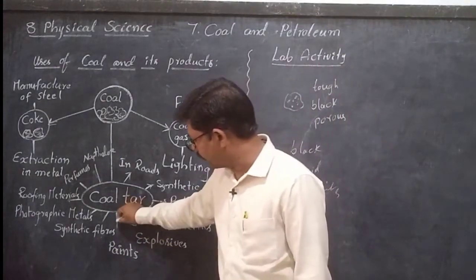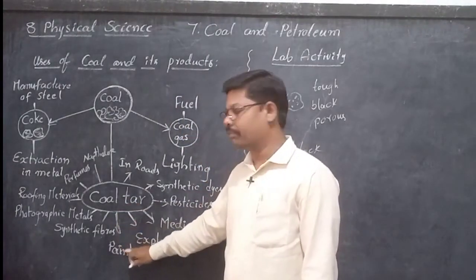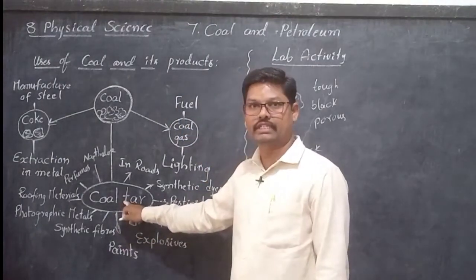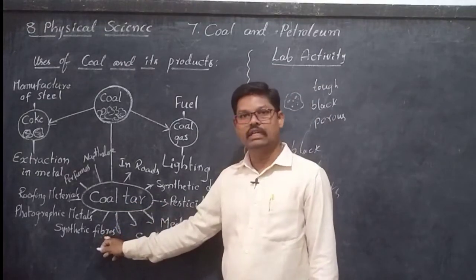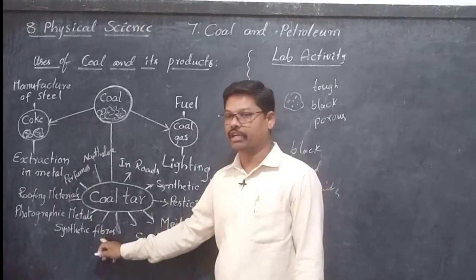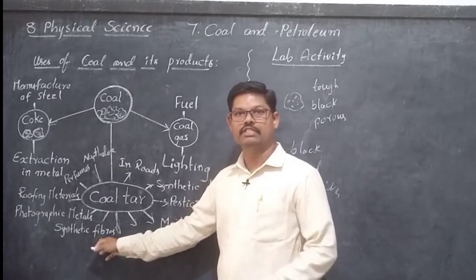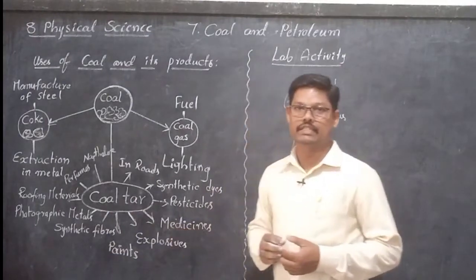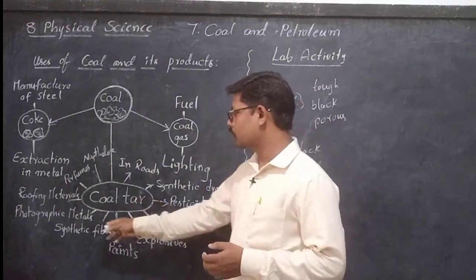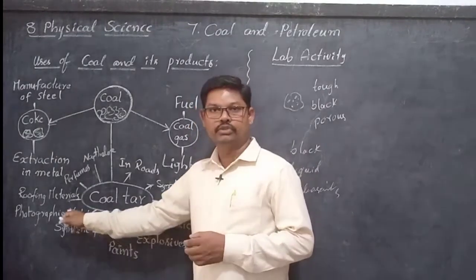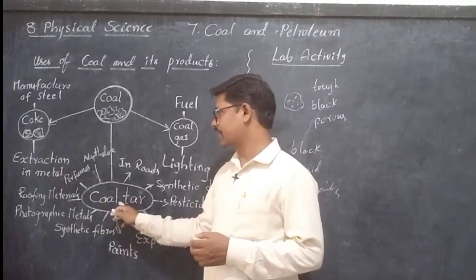And paints. In the preparation of different paints, coal tar is a starting material. And next one, synthetic fibers. For the preparation of synthetic fibers also, coal tar is a starting material. And one more, photographic materials, for that also coal tar is a starting material.